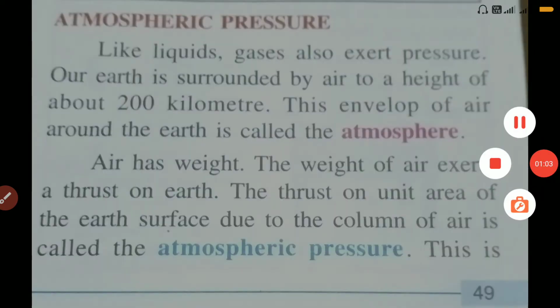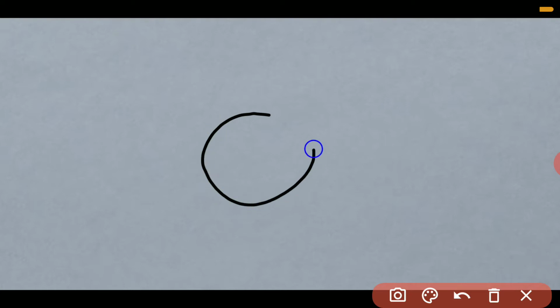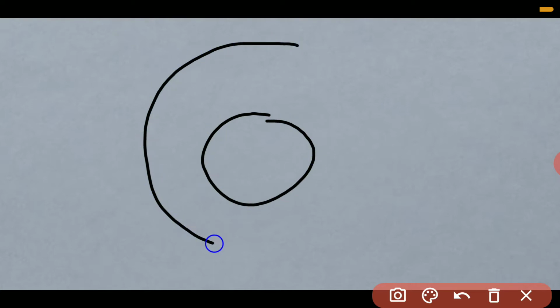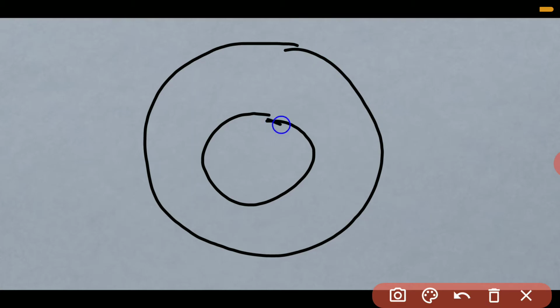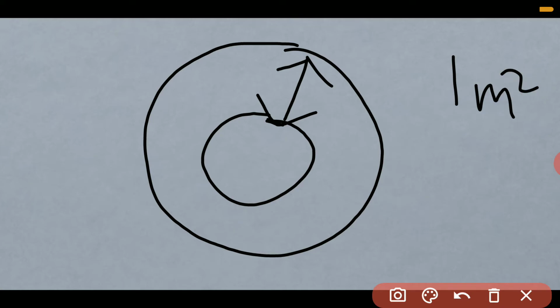Okay, let me explain this. Suppose we consider earth. The earth has atmosphere around it, although it's looking like an egg, but it's okay, right? Since this atmosphere is made out of air, this atmosphere will have weight, and this weight will give thrust on the surface of the earth.